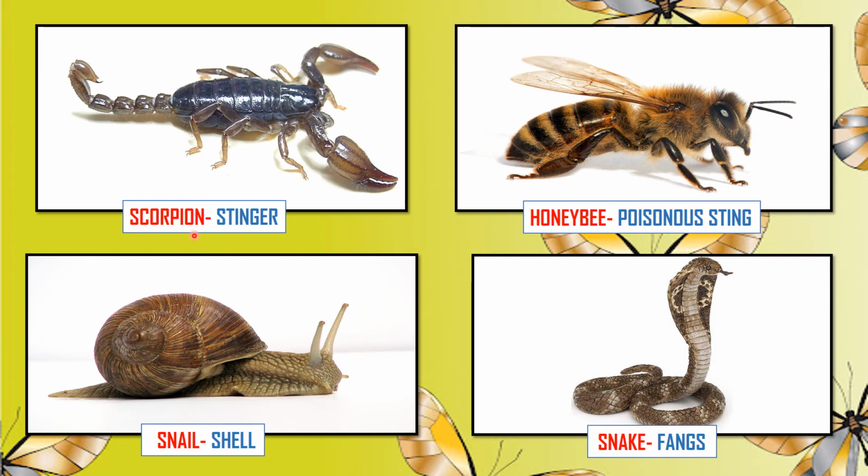First is the scorpion. The scorpion has a stinger that is present in its tail. The scorpion uses its tail to sting or inject toxin into the prey. The stinger protects the scorpion from predators.